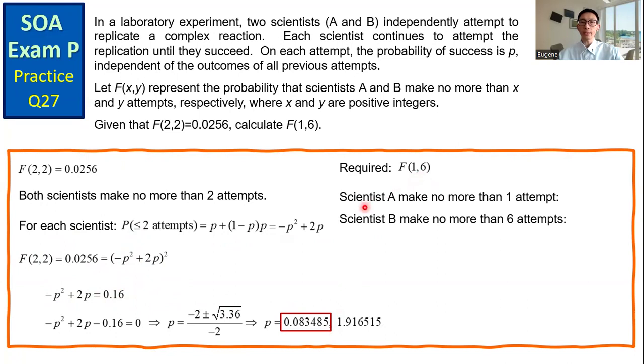This corresponds to the event that scientist A makes no more than 1 attempt and scientist B makes no more than 6 attempts. The probability of making no more than 1 attempt is simply P, since the first attempt is already a success. And the probability of making no more than 6 attempts equals 1 minus the probability of having at least 6 attempts failures. The expression is 1 minus (1 minus P) raised to the power 6.